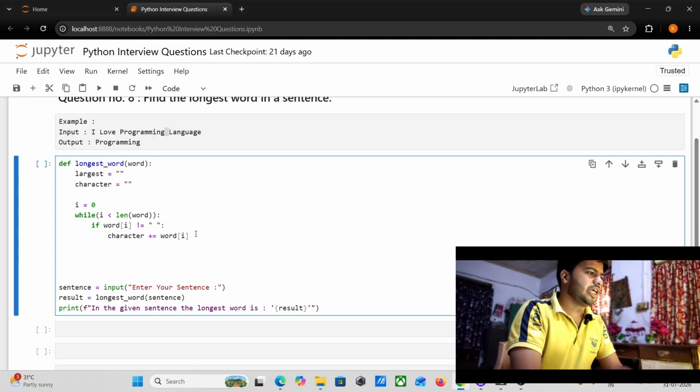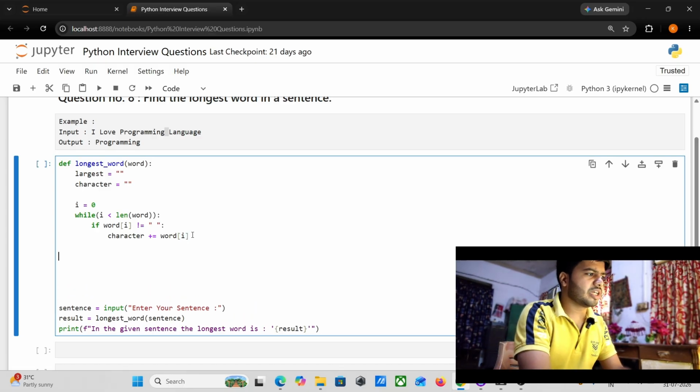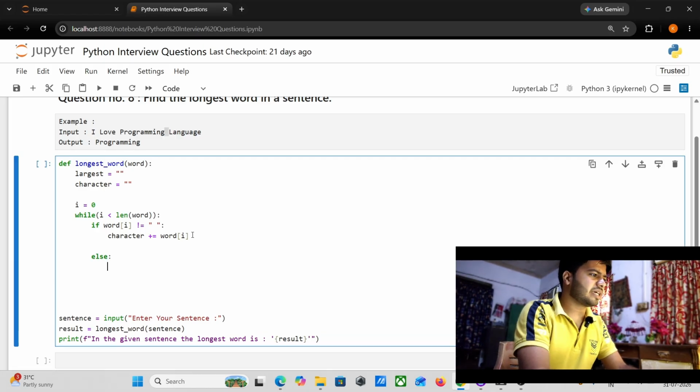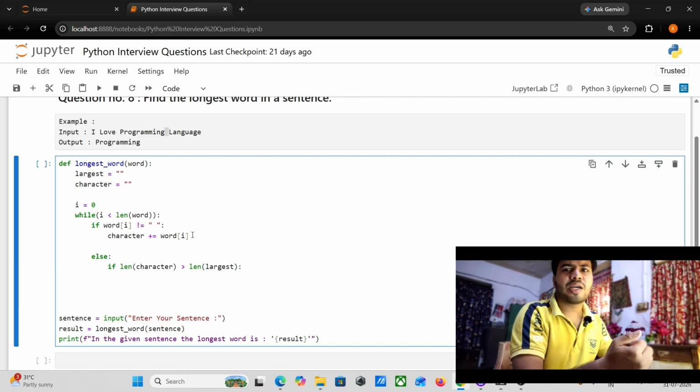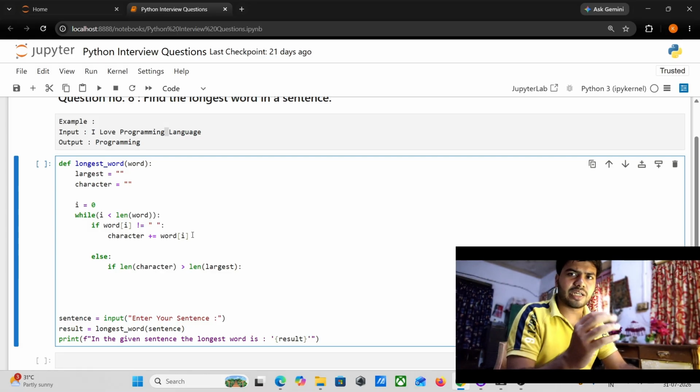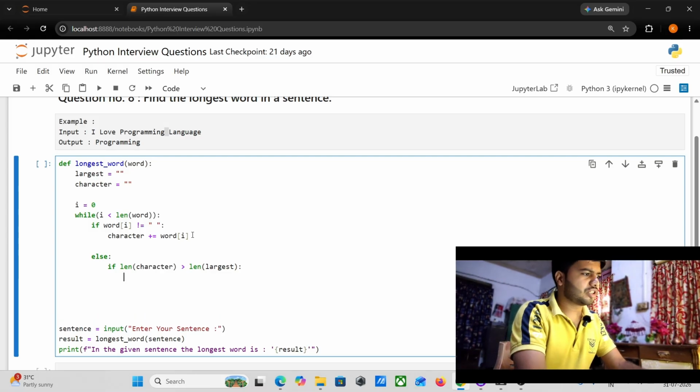And if a space is encountered, then in the else case, I will check if the length of the character, like this, is greater than the length of the largest value. Why I am doing this, I will explain each and everything in detail, so keep patience, just watch it guys.